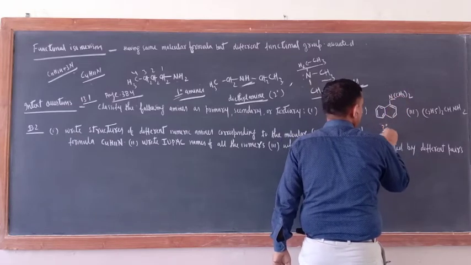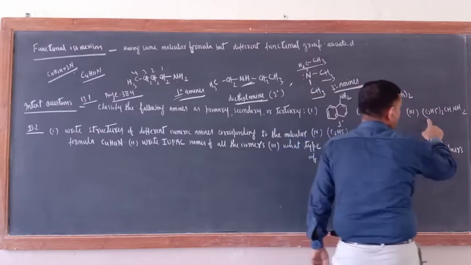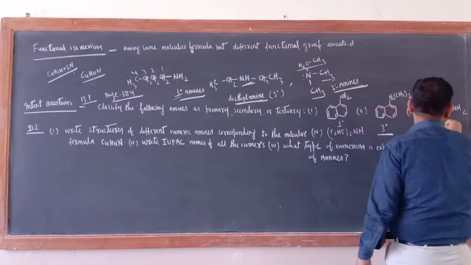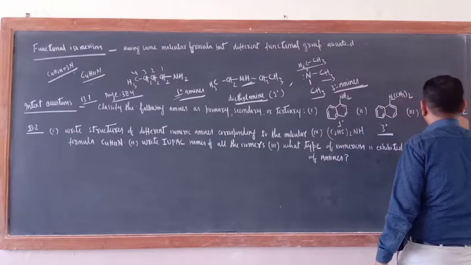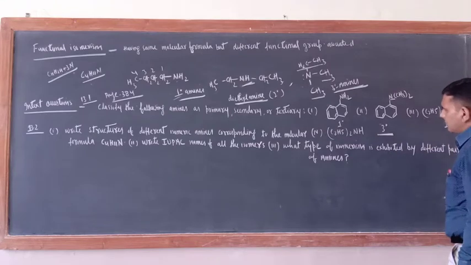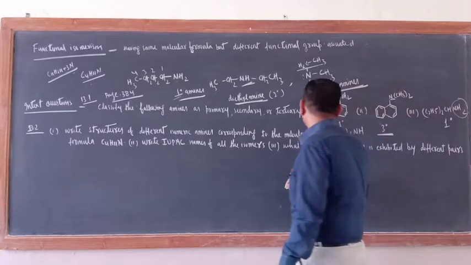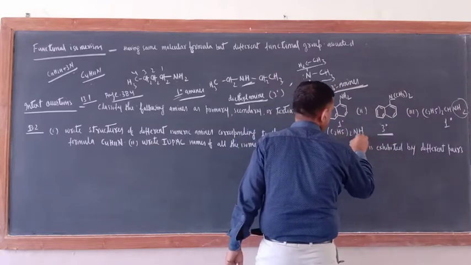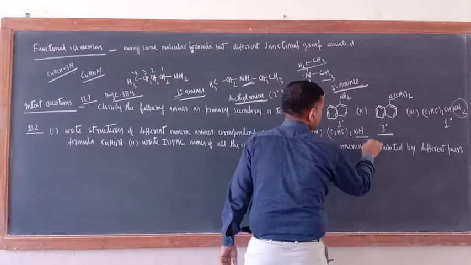This is 3 degree amines. What about this one? NH2 functional group. This is also 1 degree only. Check here: (C2H5)2CHNH2. Just pay attention to the functional group. What about this one? The 4th one, NH functional group. NH, that is 2 degree.